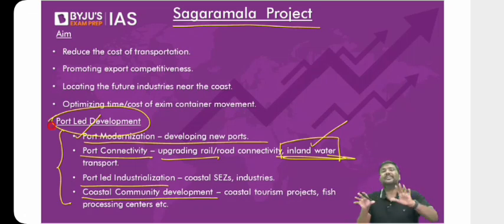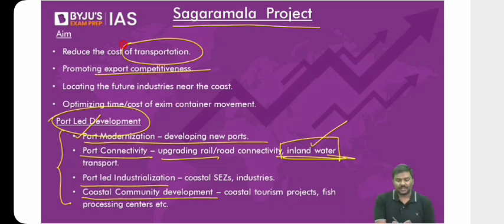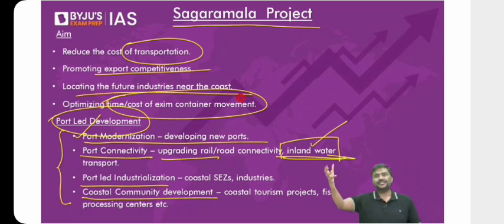But ultimately, what are we trying to achieve? Can I say that by modernizing the port, by connecting the port, etc., export competitiveness will increase? Let me know. Export competitiveness will increase. That's the first one. Second one, if you promote better technology, modernization of the port, what will happen to the cost of transportation? What will happen to the time for exporting and importing? Automatically, both of them will be addressed. We'll also be promoting setting up of future industries nearby the port regions so that we'll be able to import easily, export very easily.